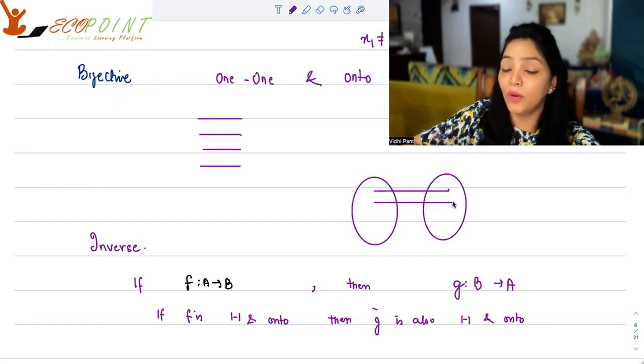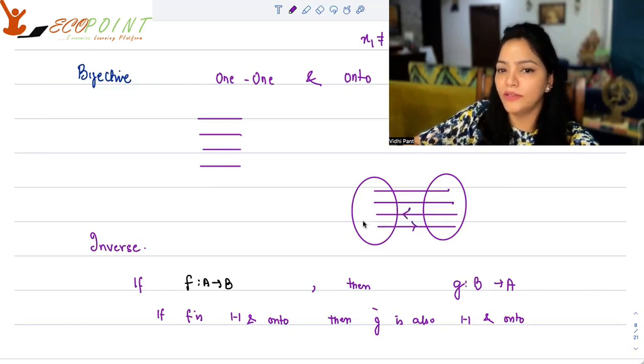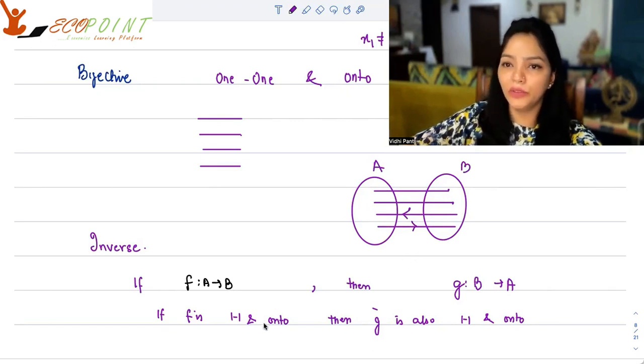And you sort of have a one-to-one correspondence. This is what is called one-to-one correspondence actually. So whether you go from this side to this side or this side to this side, it will not make any difference. And that's how you are able to generate inverse for any function.